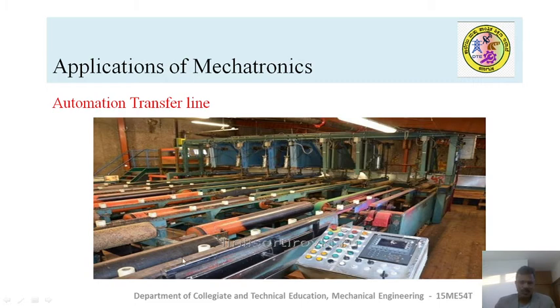In these lines, even inspection is done to identify malfunctions. If any product has a change in the required dimensions, it is picked by a different robot system or actuating system. That's why even online inspection is done in the transfer line. Like this, there are a number of facilities to check or to transfer the items from one point to another point. This is the best example of the use of mechatronic systems.